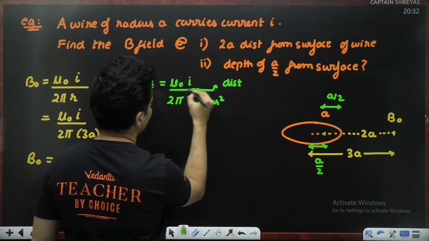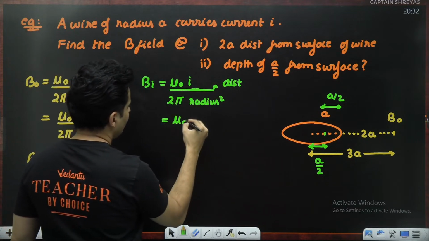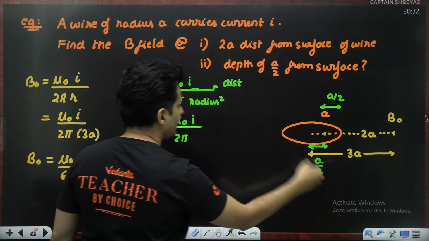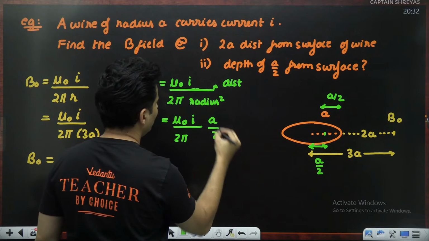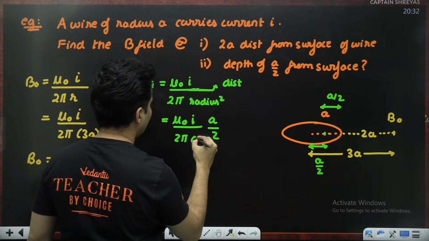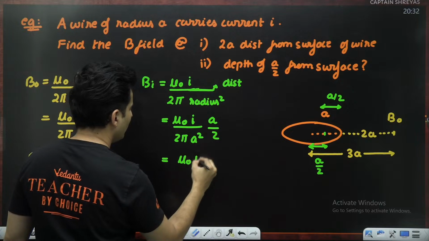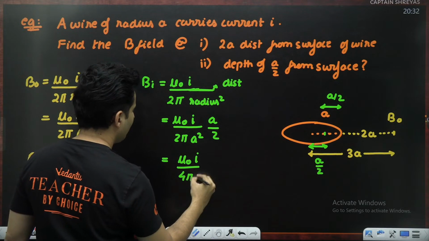Distance from the axis comes in the numerator. So mu naught I over 2 pi, distance from the axis, how much is it? It is basically a by 2. Radius of the wire is basically a, so a square. A cancels, 2 2s are 4. So mu naught I divided by 4 pi a.